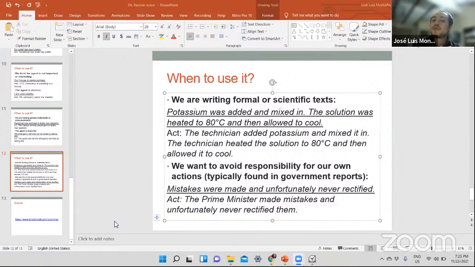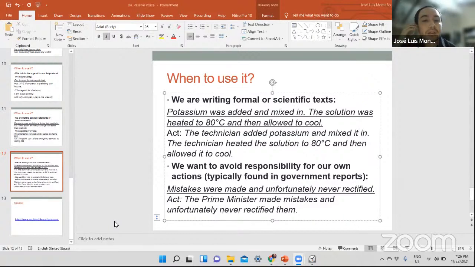And then to avoid responsibility, it's always related to accidents, to mistakes, to something unfortunate, right? So try to give an example in the second case about something that was wrong, something that was incorrect, but you don't want to mention who did it.